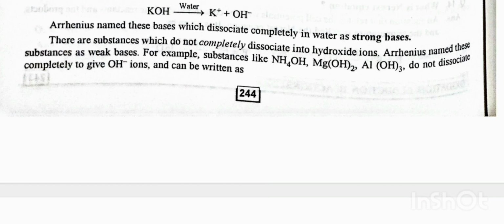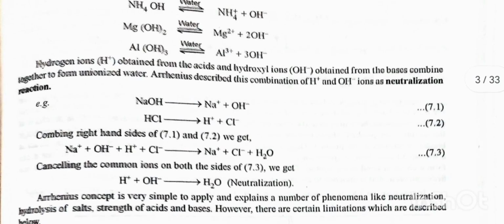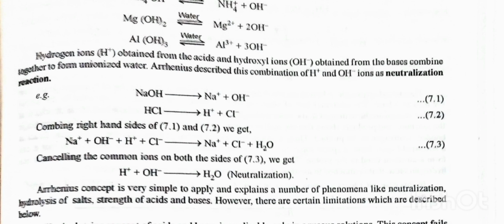There are substances which do not completely dissociate into hydroxide ions. Arrhenius named these substances as weak bases. For example, substances like NH4OH, Mg(OH)2, Al(OH)3 do not dissociate completely to give OH- ions and can be written as NH4OH giving NH4+ plus OH-. Mg(OH)2 dissociates into Mg2+ plus 2OH-. Al(OH)3 dissociates into Al3+ plus 3OH-.